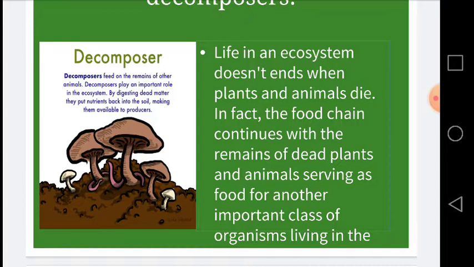Scavengers feed on the dead plants and animals and break them down into smaller fragments. Vultures, hyenas, cows, earthworms, these are a few examples of the scavengers. These decomposers release the nutrients trapped in the bodies of the dead organisms so that these nutrients can be recycled.